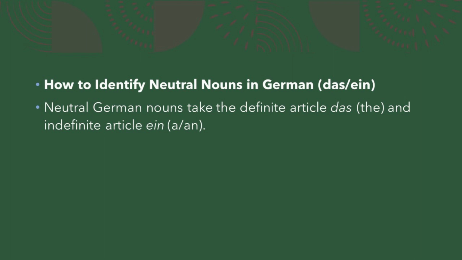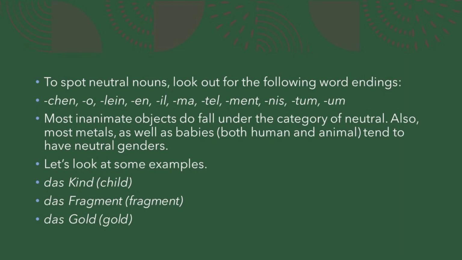How can you identify neutral nouns in German? Neutral nouns take the definite article das and indefinite article ein. To spot neutral nouns, look out for the following word endings: chen, o, lein, en, il, ma, tel, ment, nis, tum, um. Most inanimate objects do fall under the category of neutral.